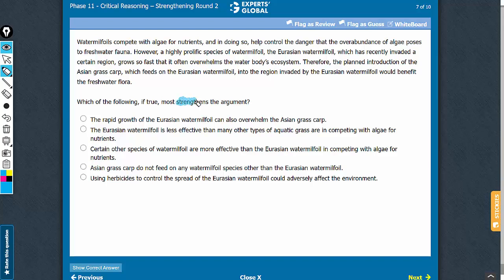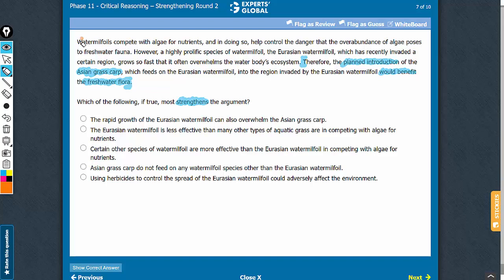This is a strengthening question. The conclusion is this last part of the reasoning here. Our expectation from the correct answer choice is that the planned introduction of this stuff here would benefit the freshwater flora. To be able to solve this properly, we need to understand the entire value chain here.